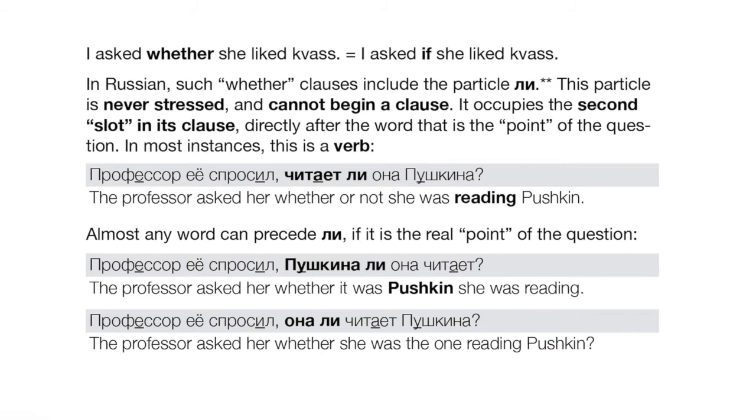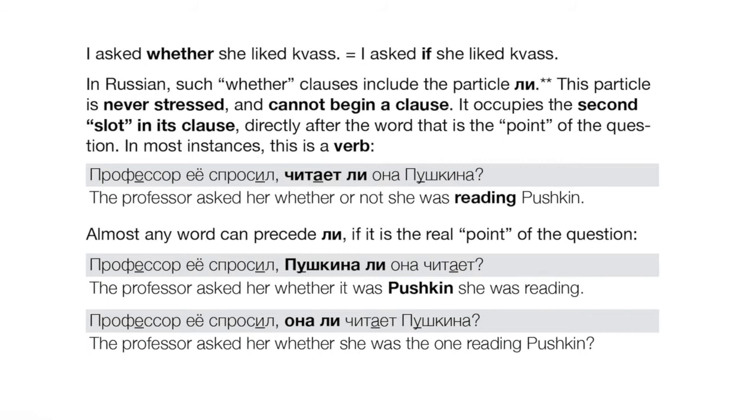Let's look at an example here. Профессор ее спросил, читает ли она Пушкина. Okay, the English for that is going to be: the professor asked her whether or not, right? That's kind of the fullest way to express what we're getting across in Russian. We're asking a yes-no question, right? Whether or not she was reading Pushkin. Was she reading him or was she not, right? It's a yes-no question, a whether question.